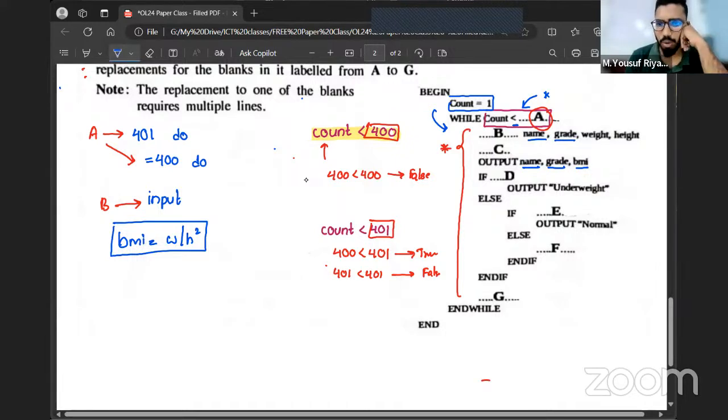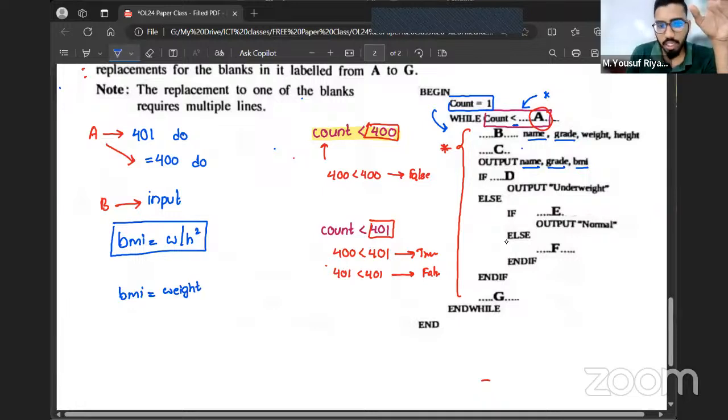No, calculate is not important in a program. Nope, that is using Pascal, not in pseudocode. Mariam, be a bit more specific. He doesn't know what W and H define. Exactly. Wrong variables. Perfect. Even if you write BMI equals W divided by H square, have we defined what W means, what H means? No. So for label C, you have to mention BMI is equal to weight. They have mentioned weight as weight.